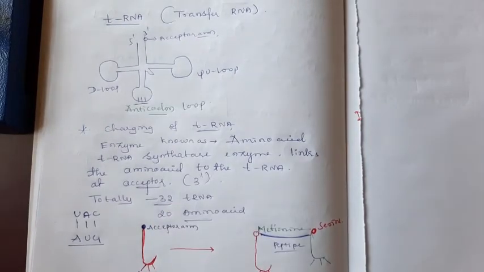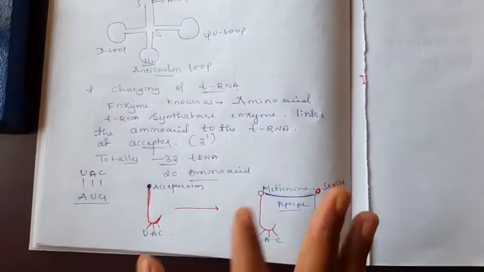Okay, there are totally 32 tRNAs in the cytoplasm. For that 32 tRNAs, there are only 20 amino acids present in the cytoplasm. Means for one amino acid, more than one tRNA may be present. Okay, means here just focus.